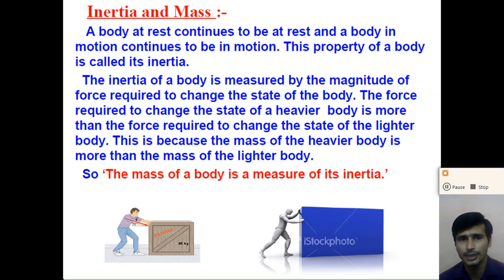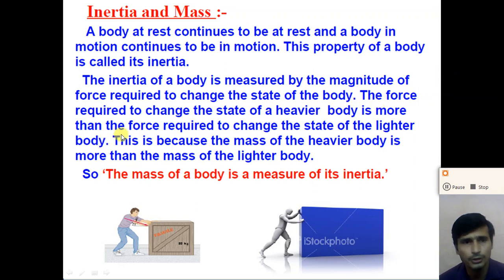If the inertia of the body is measured by the magnitude of the force required to change its state, then force is a physical quantity required to change the state of the body. So Newton's first law gives the definition of force, right?